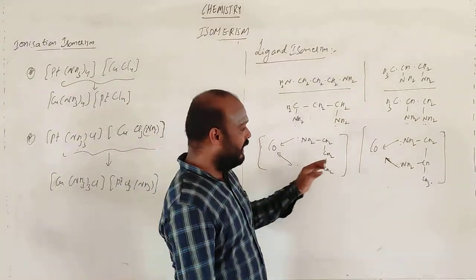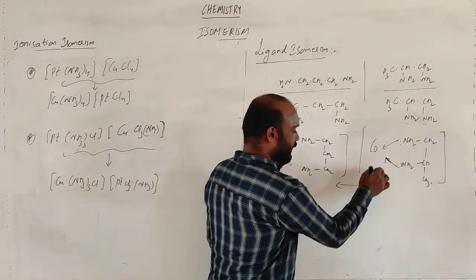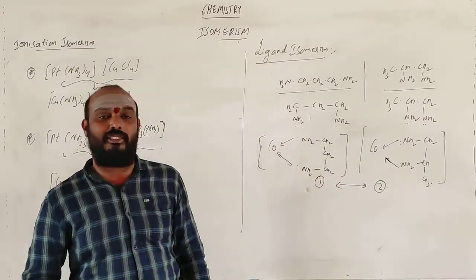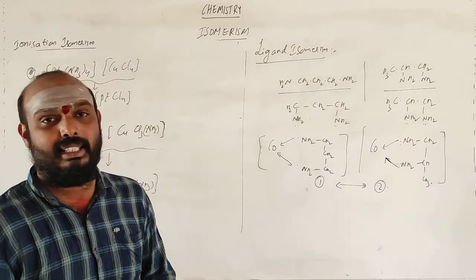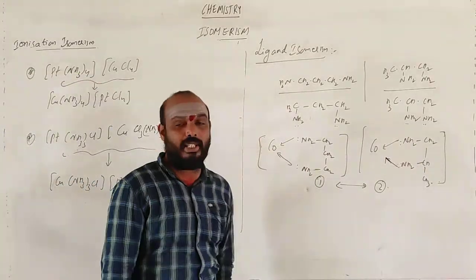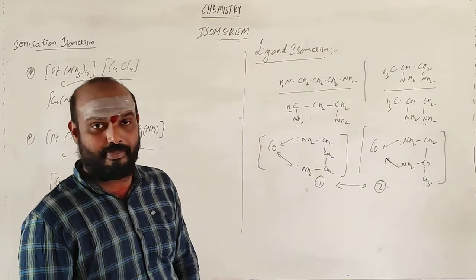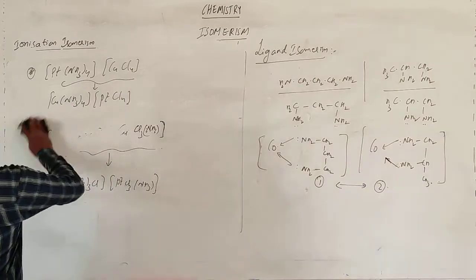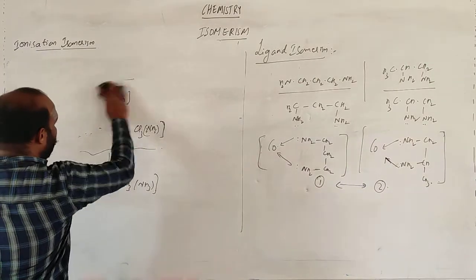We take this as one and this as two, and these two having the same molecular formula are called ligand isomerism complexes. These complexes show ligand isomerism. Getting me?